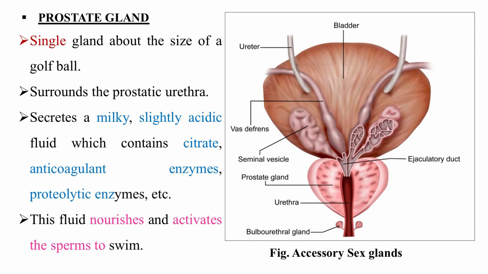Then the prostate gland, also an accessory gland, will secrete a slightly acidic fluid which contains citrate for sperm nourishment, anticoagulant enzymes and certain proteolytic enzymes. This fluid will nourish and activate the sperms and help them swim through the genital tract.